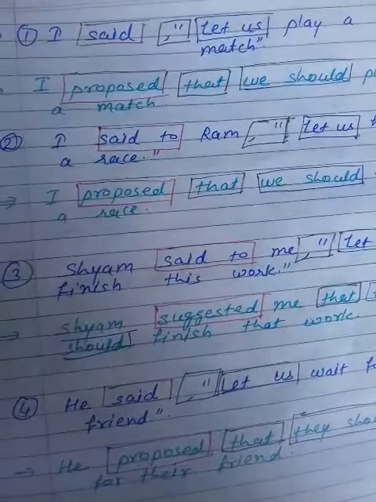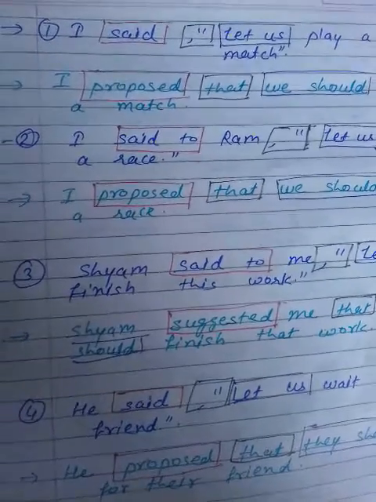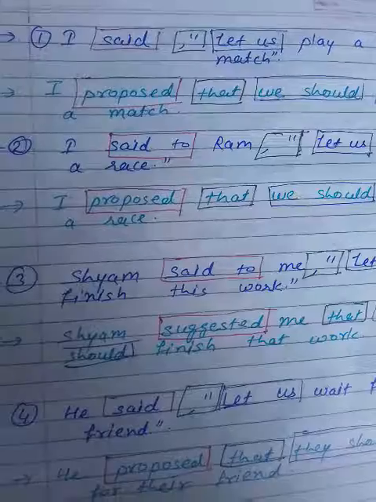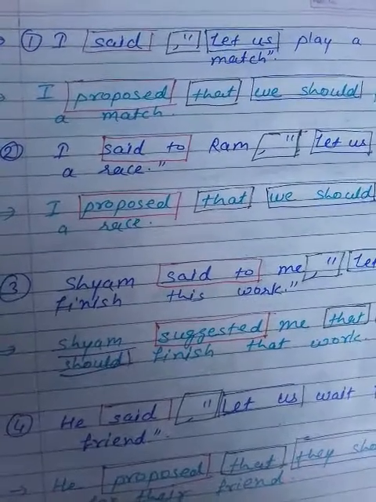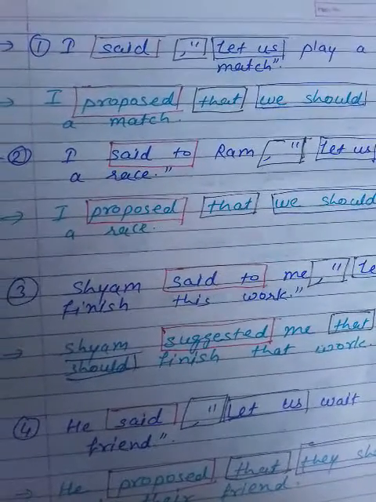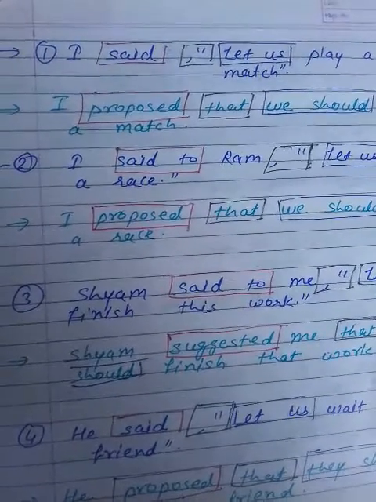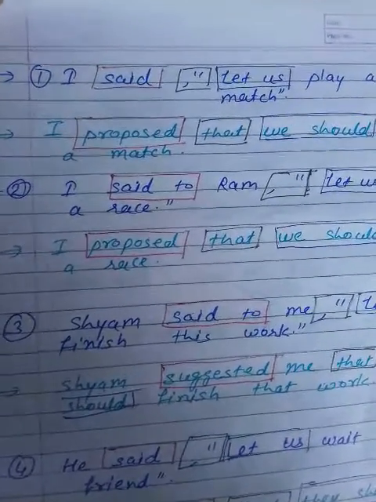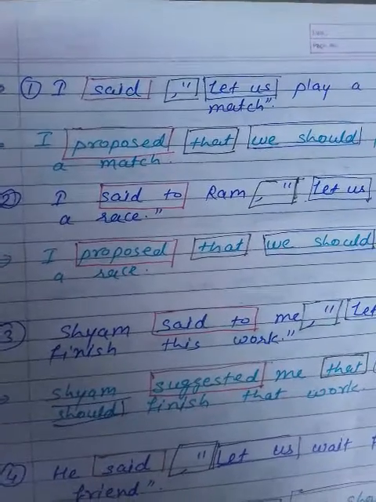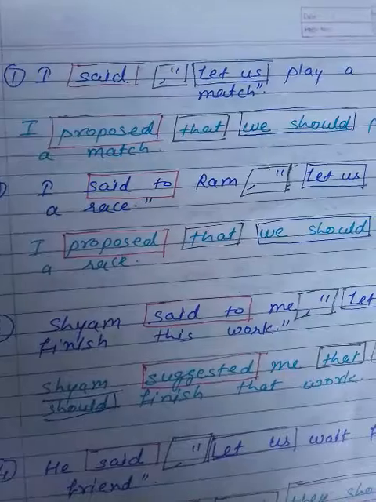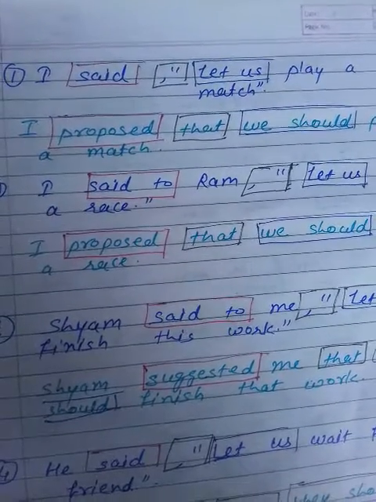So students, now we are going to see some examples of imperative sentences, and you can see here how I changed those examples into indirect speech. First example: I said, "Let us play a match."